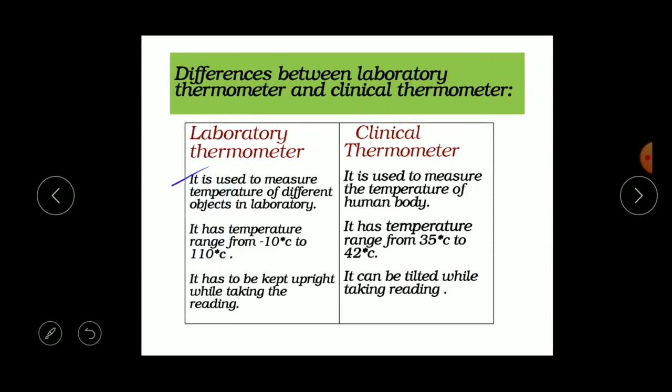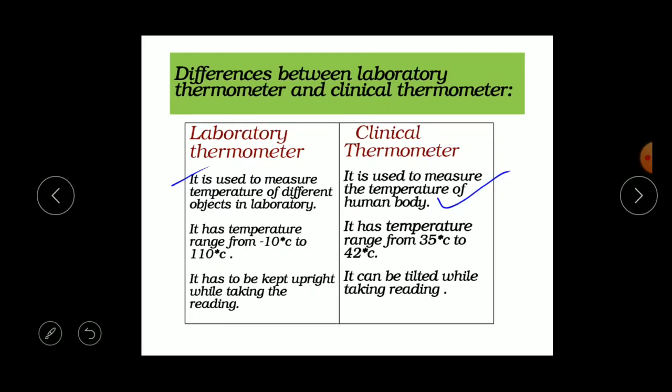Next, see what is the difference between the laboratory thermometer and the clinical thermometer. The laboratory thermometer is used to measure the temperature of different objects in the laboratory. The clinical thermometer is used to measure the temperature of the human body.